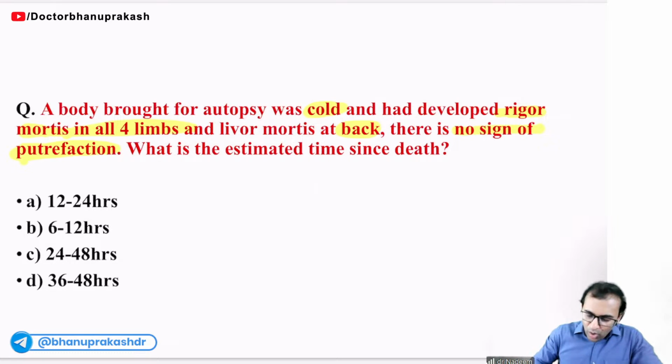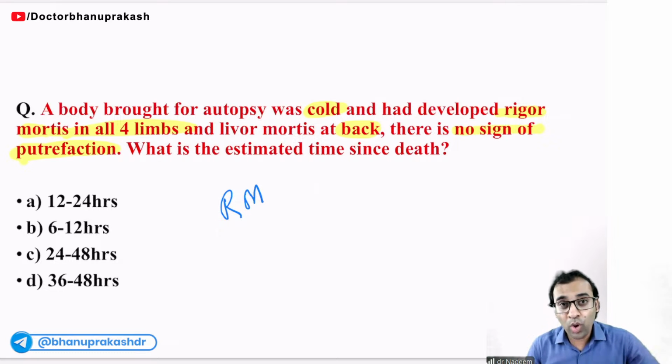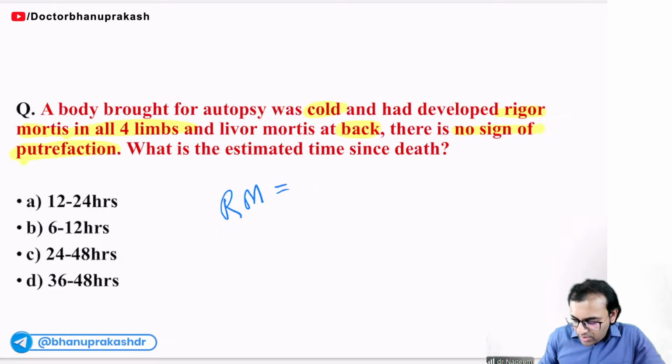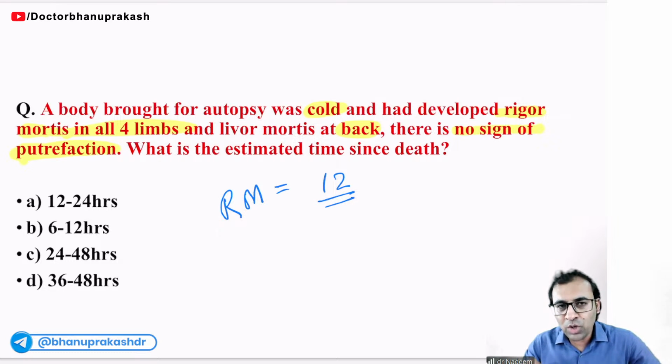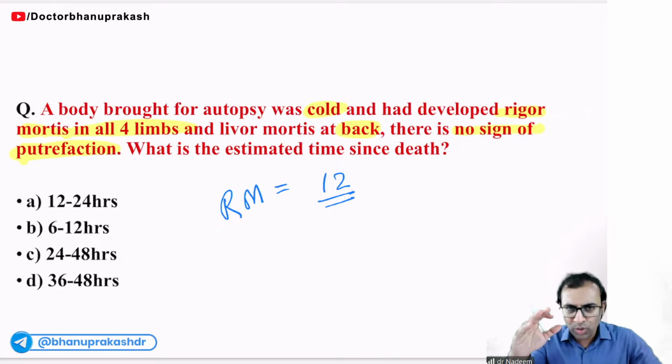So first of all, for rigor mortis, rule of 12 we have learned. It takes approximately 12 hours to appear and 12 hours to persist and 12 hours to disappear. First of all, means up to 12 hours.